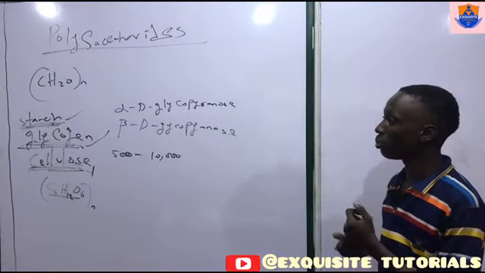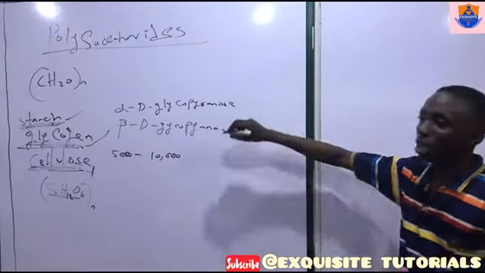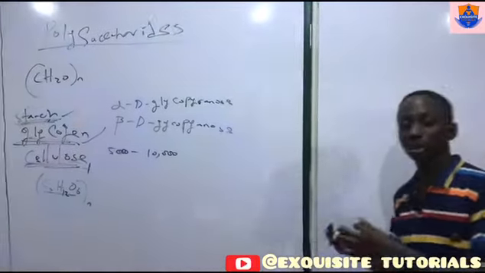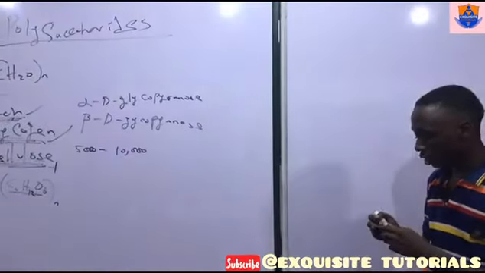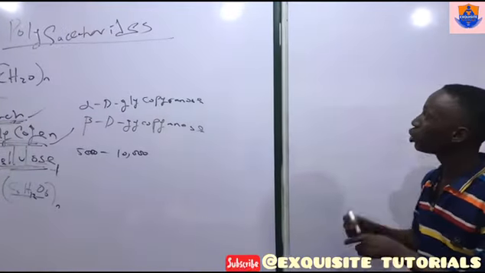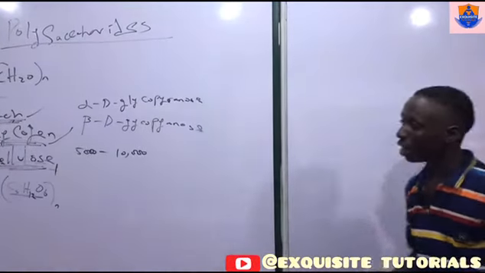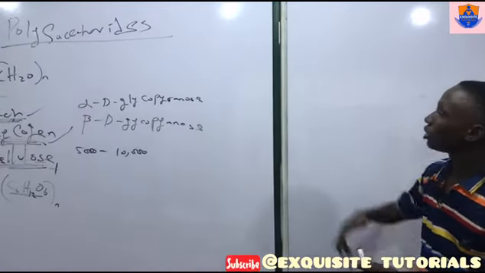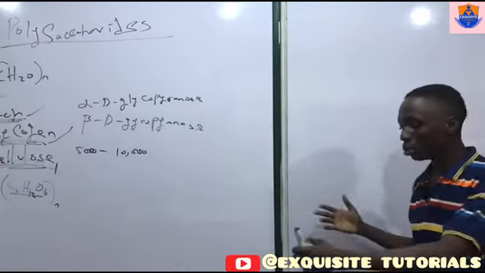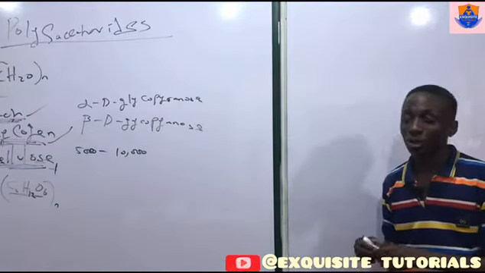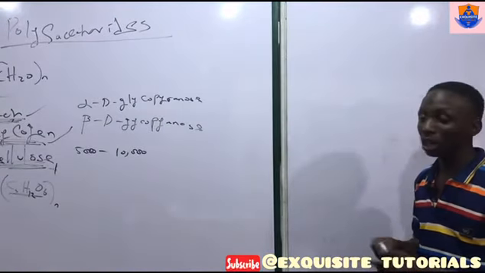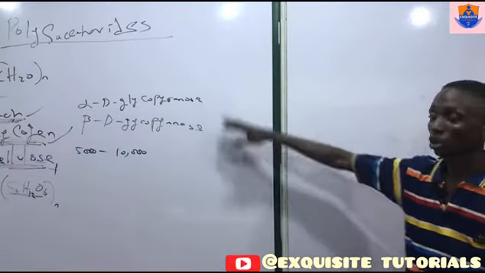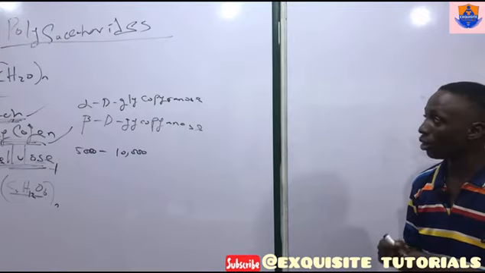Now let's do a quick recap. Polysaccharides are giant units of monosaccharides. They form very large units. A polysaccharide is formed by the elimination of a water molecule. When monosaccharides come together, they come together by glycosidic bonding. So we have starch, glycogen, and cellulose under polysaccharides. That was a very quick recap.